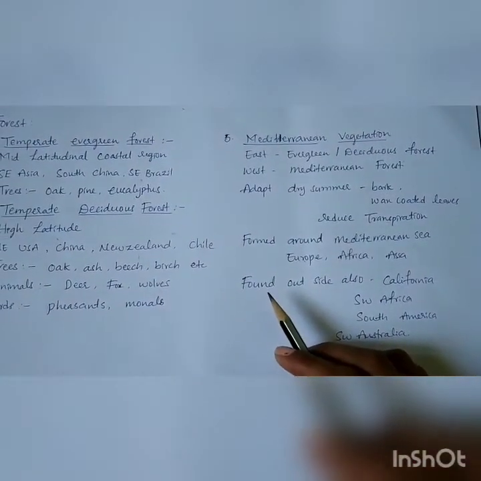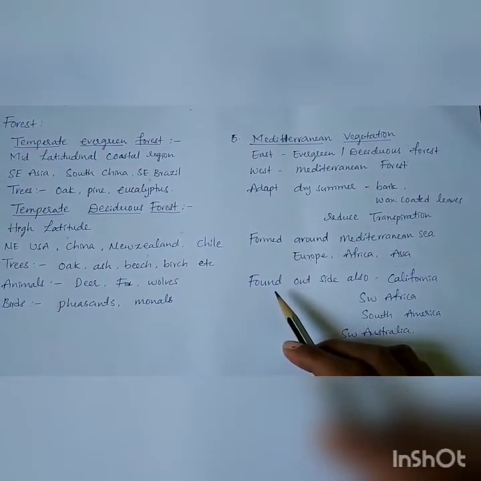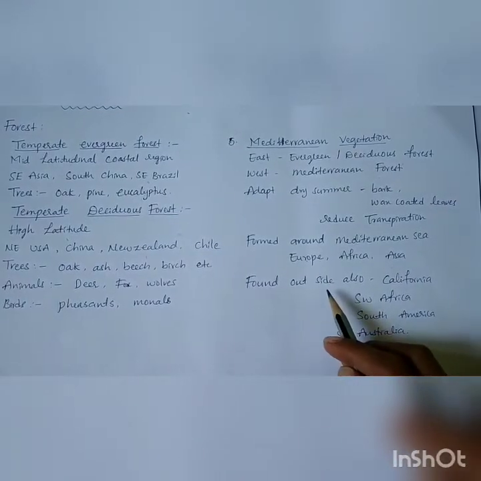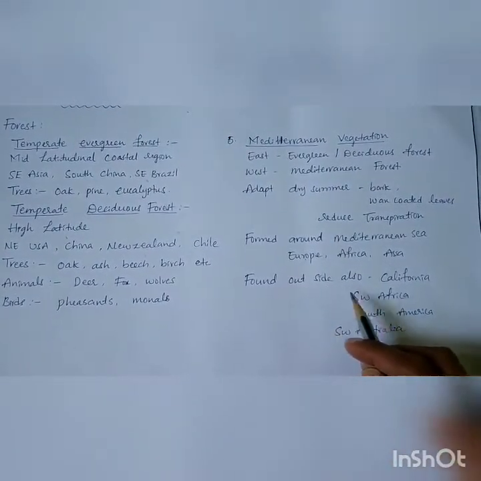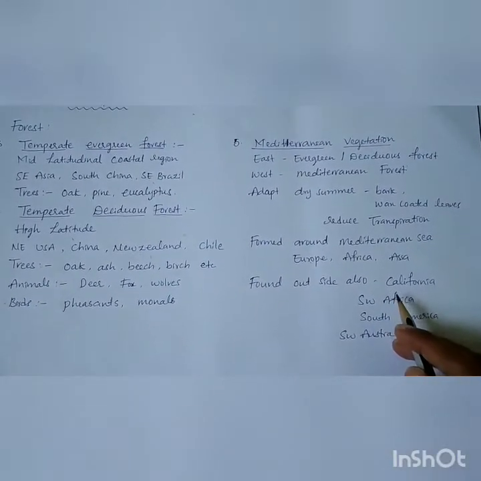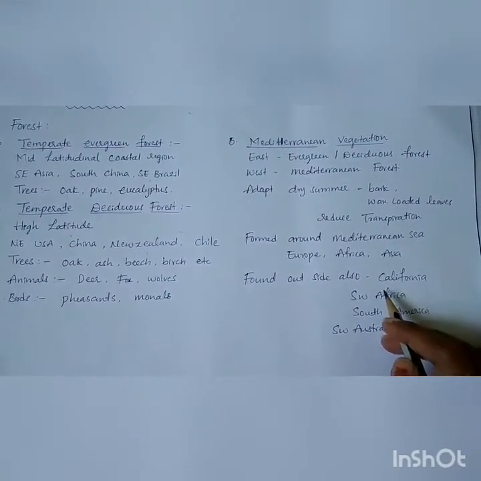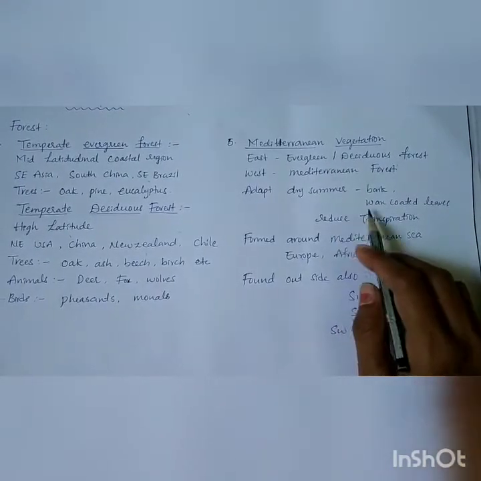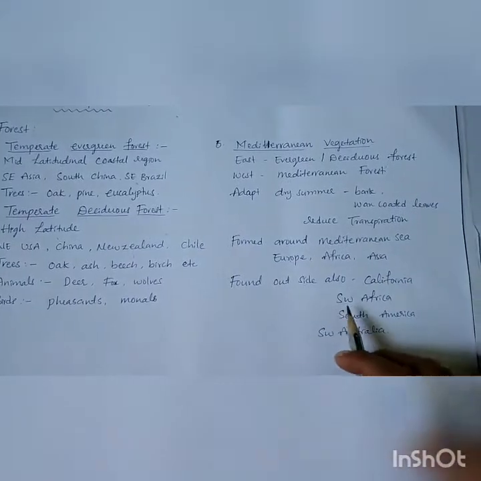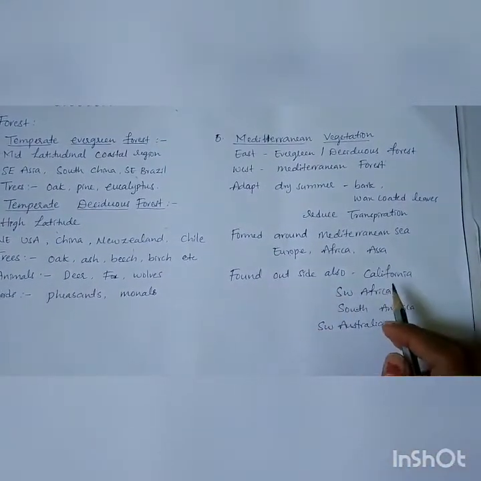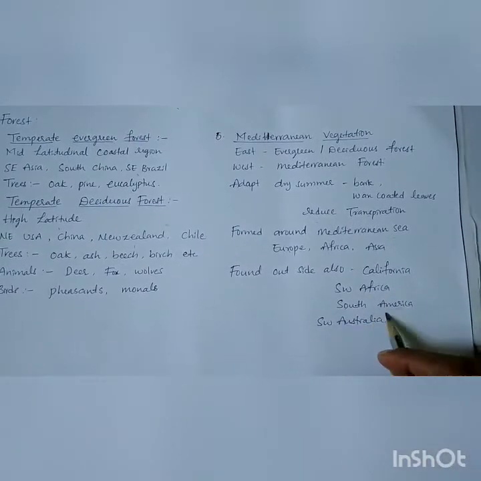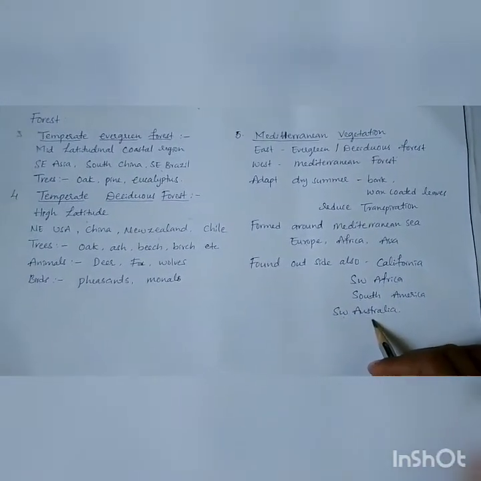This vegetation is not only found surrounding the Mediterranean Sea, it is found outside the Mediterranean Sea also, where the trees have the same characteristics as those located around the Mediterranean Sea. The other places are California in America, Southwest Africa, South America and Southwest Australia.